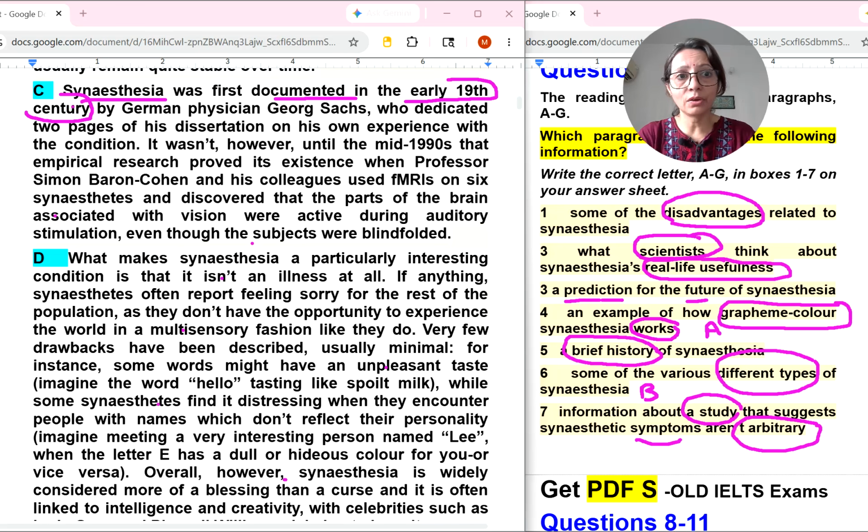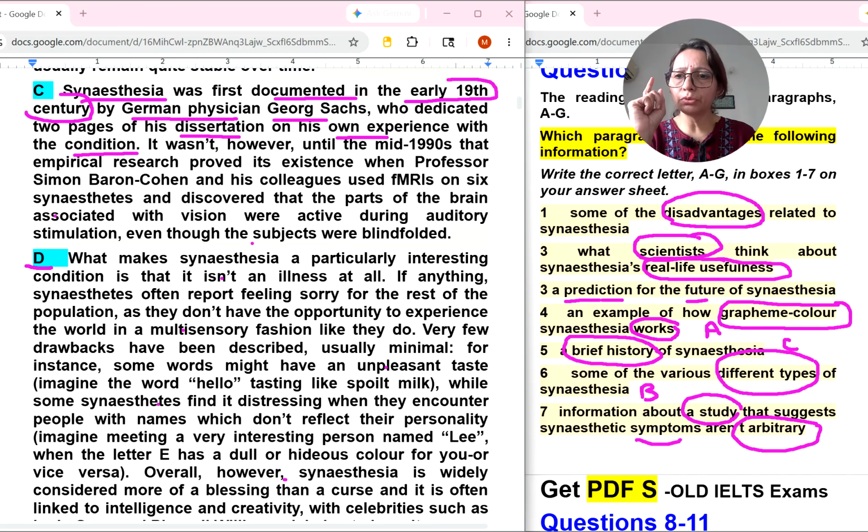It means they are talking about history. So we will not read too much. By century, by general physician George, who dedicated 2 pages of his dissertation on his own experience with the condition. Okay, so without reading a brief history of synesthesia, we will take it for C number paragraph.